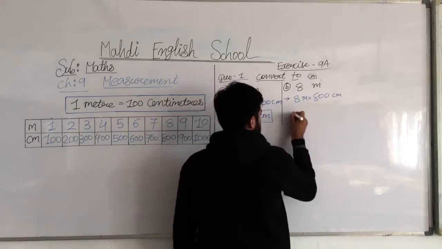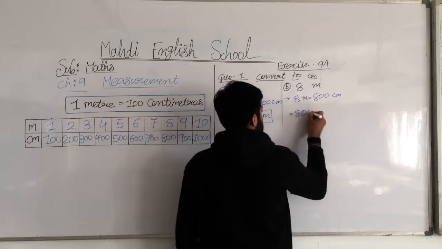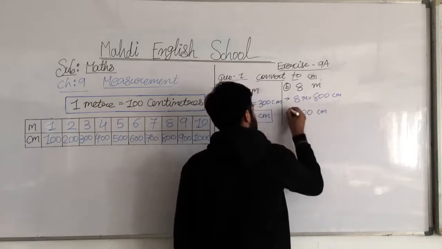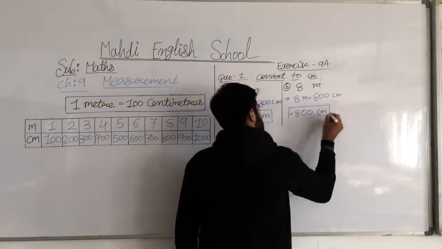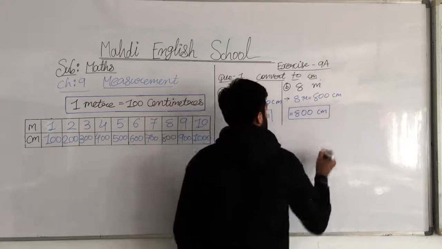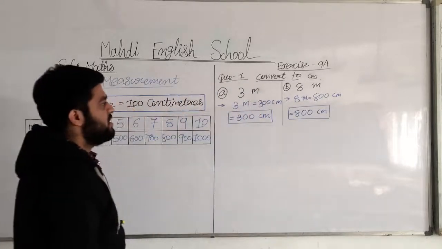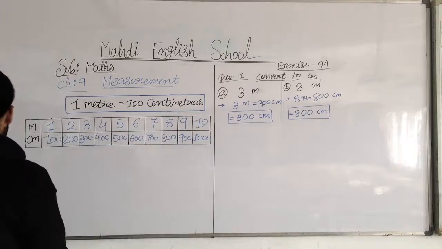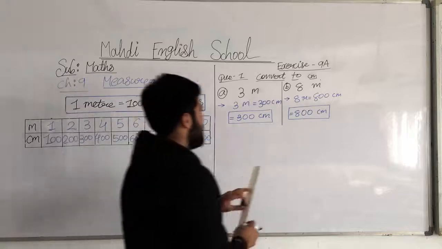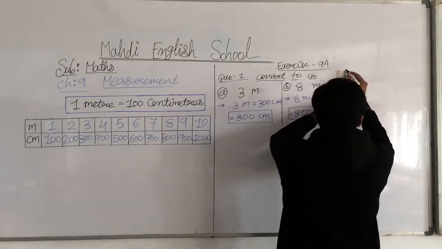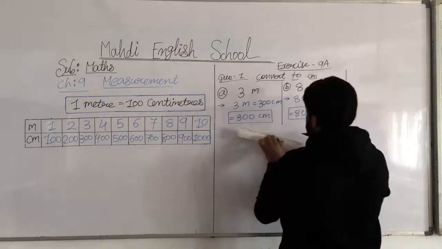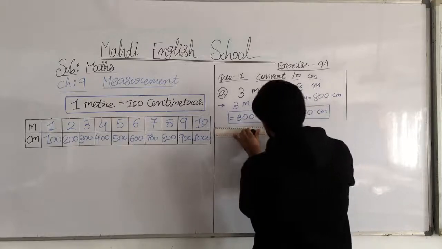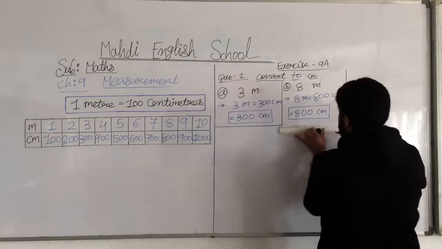So now what is the answer? 800 centimeters. Good. Now note down the answer: B. 8 meter is equal to how many centimeters? 800 centimeters. Okay. And then we move on further.